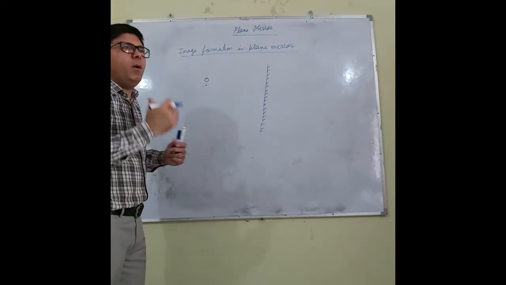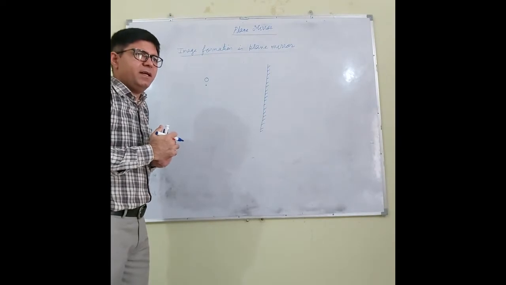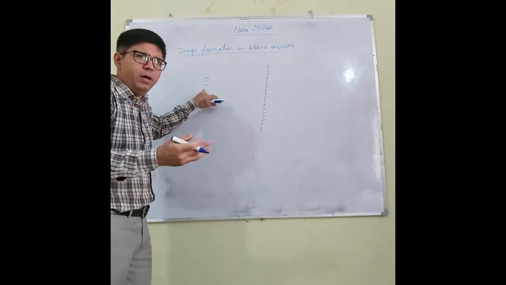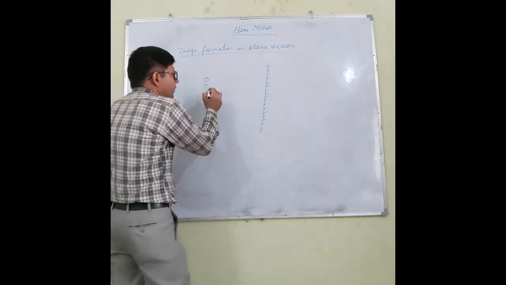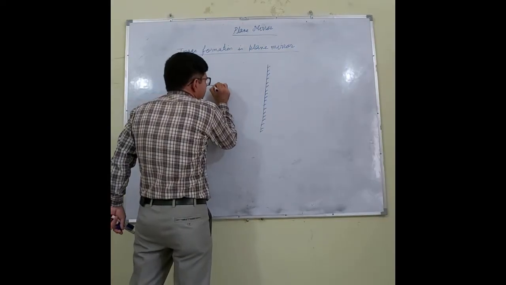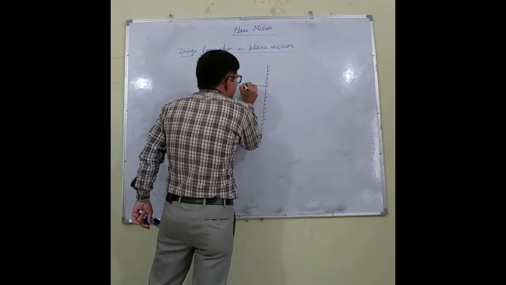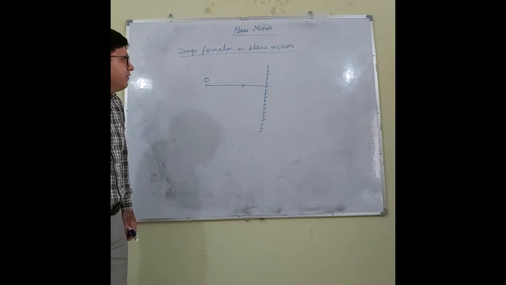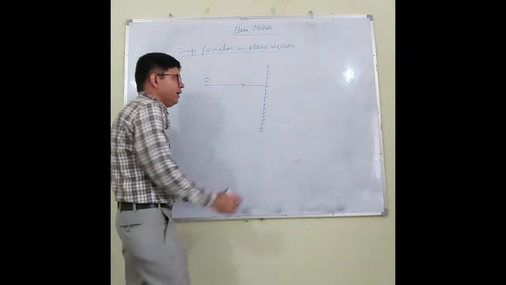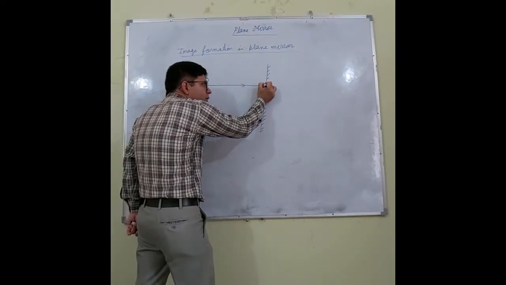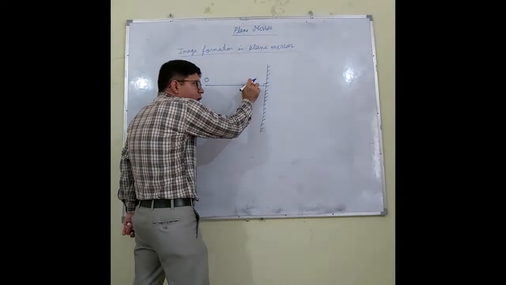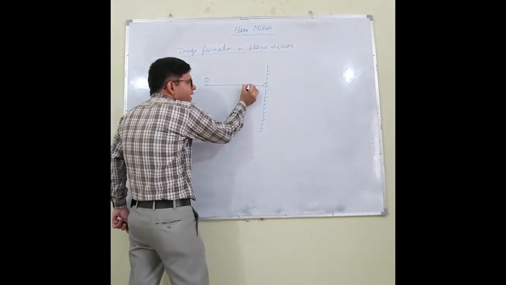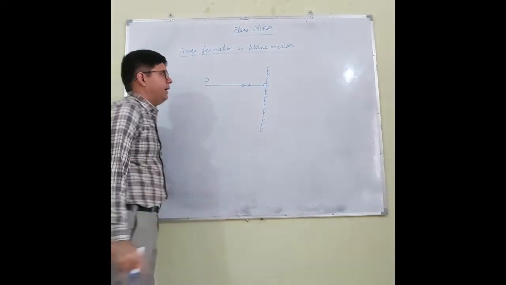Whenever we are talking about the object, it means that it is emitting light, whether its own light or reflected light. So what will happen? A ray of light falls on this mirror. Since this ray of light is falling normally on the mirror, the angle of incidence is 0, and the angle of reflection will also be 0. So this ray will be reflected back.